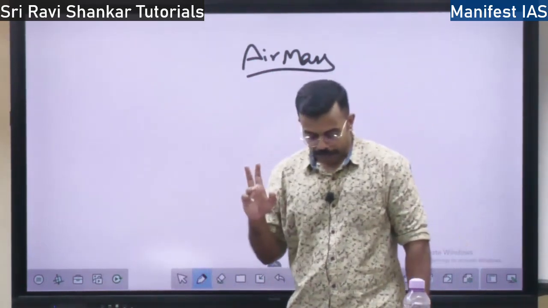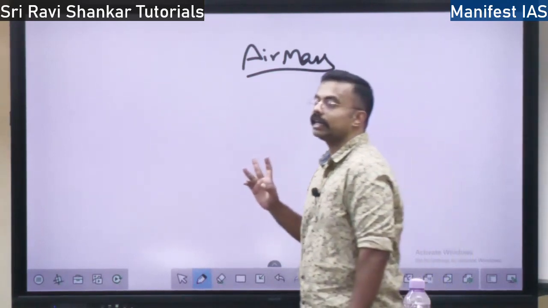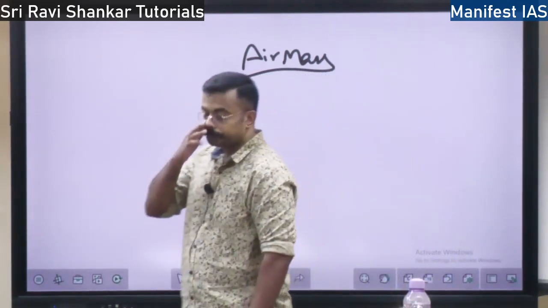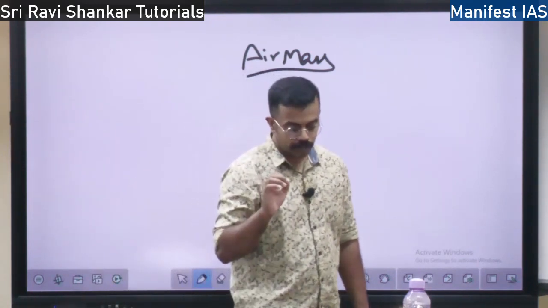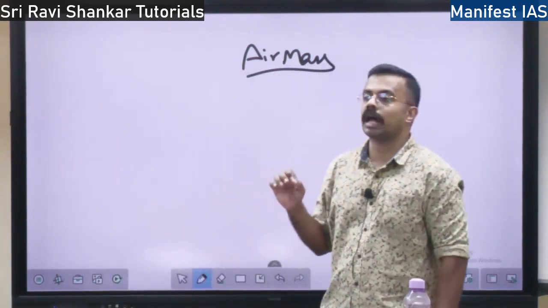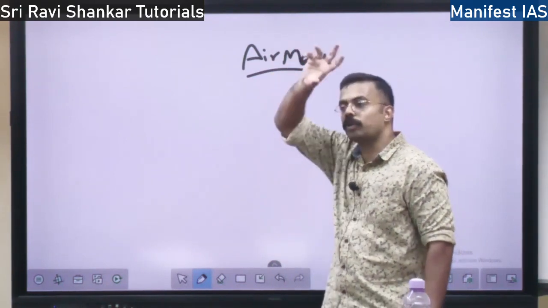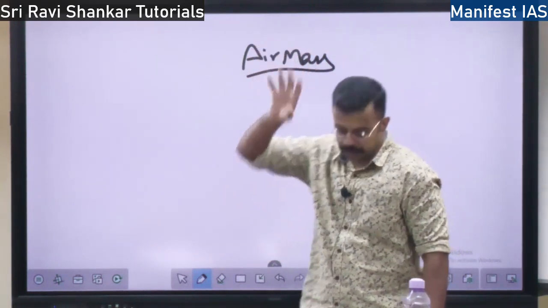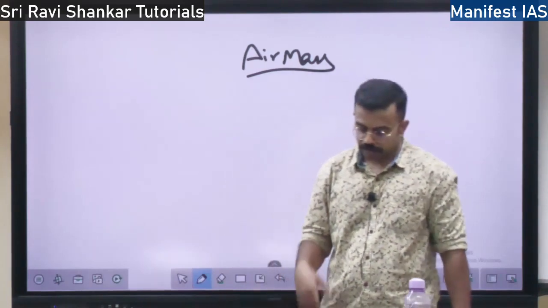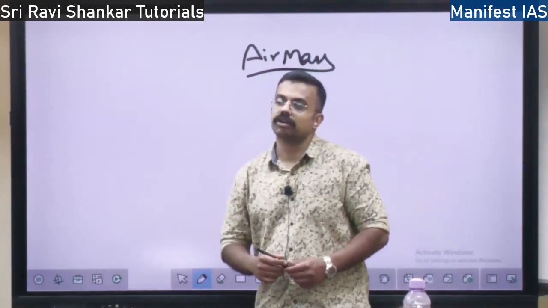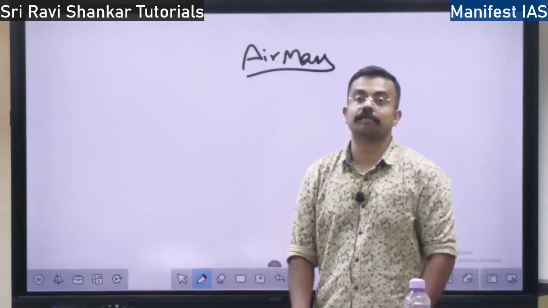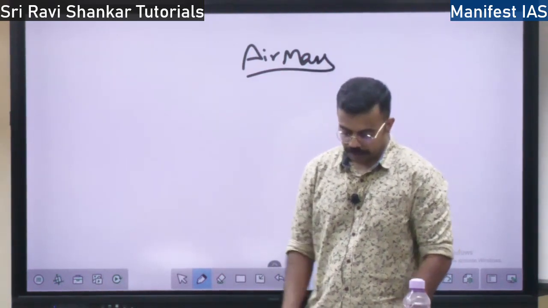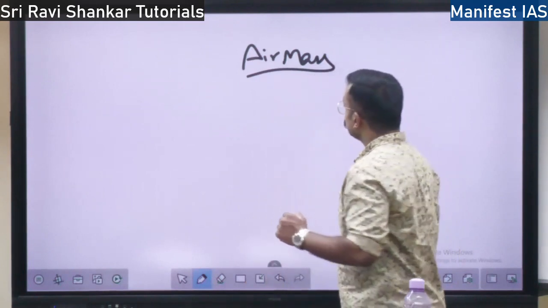Third, you have the maritime polar. That is in the polar region over the oceans. Then you have continental polar. Continental polar means in the polar region over the continents. Then you have continental Arctic, in the Arctic region. So these are the 5 types of air mass that are present over the earth, right? So this is the concept of air mass.